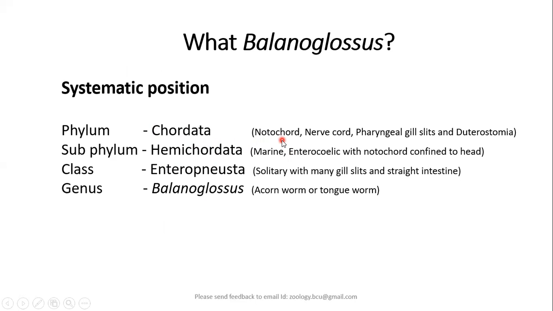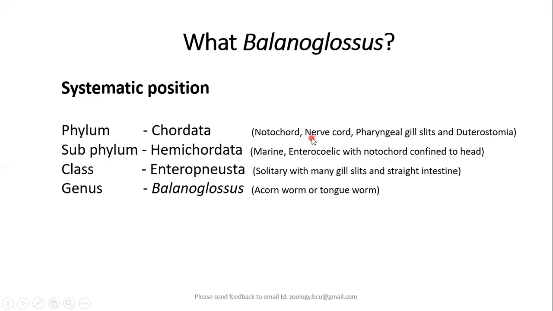All the chordates are known for a few basic characters like the presence of a mid-dorsal notochord, a single hollow tubular mid-dorsal nerve cord, presence of pharyngeal gill slits, the openings which lodge the gills, and also deuterostomia, that is, the development of the blastopore into the larval anus.